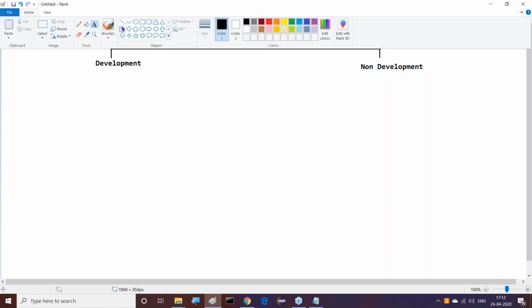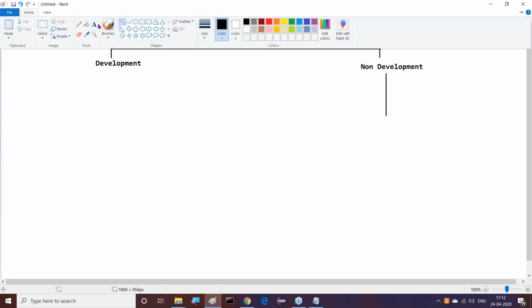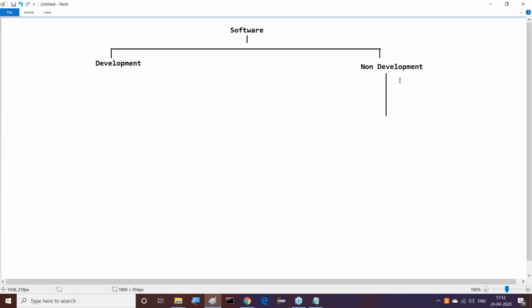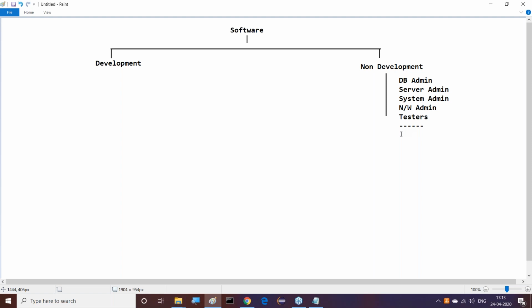Now, good. If you observe the non-development side, what are the various things that exist? A number of things are available: DB admin side, maybe. Next, server administrators. System administrators. Next, network administrators. Network admins, and beta testers, and so on and so on. Hardware engineers, wherever it may be. All these come under this particular group.